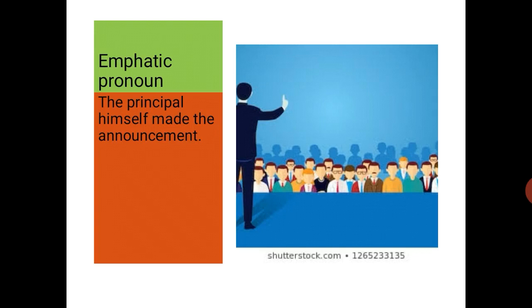Now since both emphatic pronouns and reflexive pronouns are formed by adding self or selves, many children find it difficult to differentiate between emphatic pronouns and reflexive pronouns. So just remember that in a sentence, emphatic pronouns come just after the personal pronouns and reflexive pronouns come after the verb.